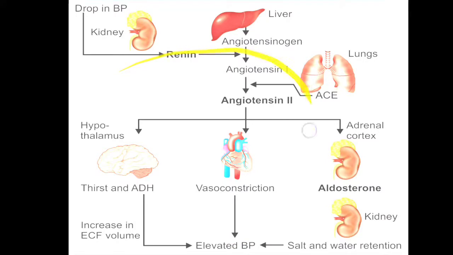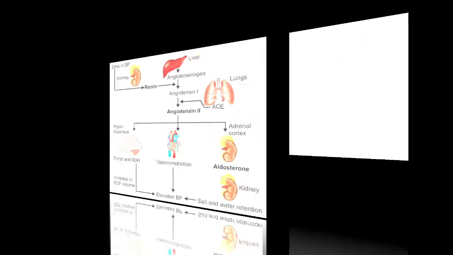All these together are called the renin angiotensin aldosterone system. So the name of this system is RAS system, that is renin angiotensin aldosterone system. RAAS means renin angiotensin aldosterone system. So that is about the RAS system, which is the main regulation of the water.